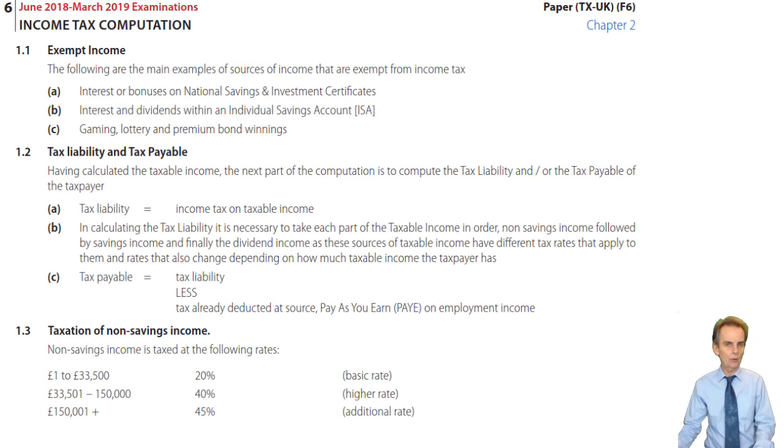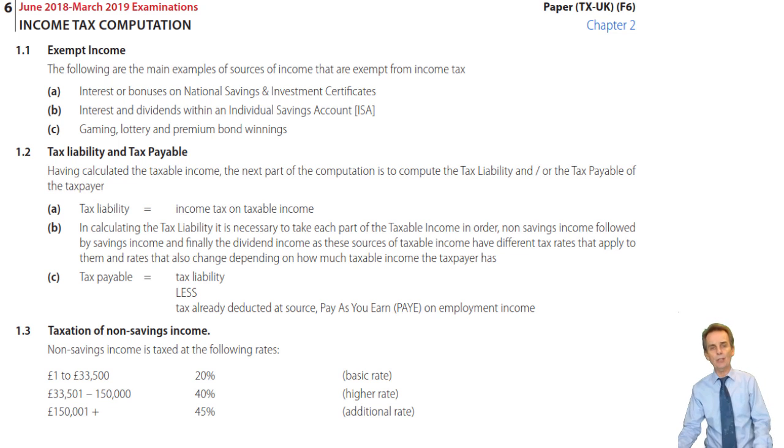And we divided those sources of taxable income into up to potentially 3 analysis columns. They were non-savings. Now, what was in non-savings income? Hopefully remember the forms of earned income, employment income and trading income for the self-employed, but also, of course, our property income as well. Over and above that, after listing out non-savings, we followed up with savings income, i.e. interest income, and then finally, if necessary, dividend income.